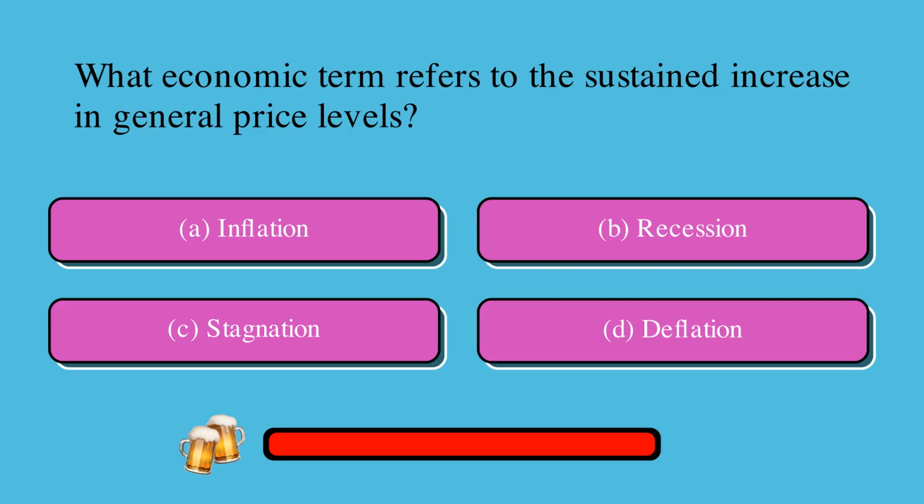What economic term refers to the sustained increase in general price levels? Is it A, inflation, B, recession, C, stagnation, or D, deflation? The correct answer is A, inflation.